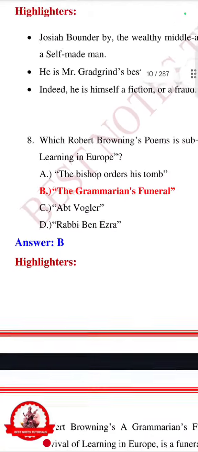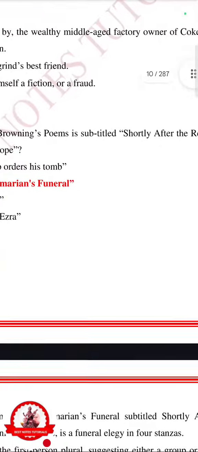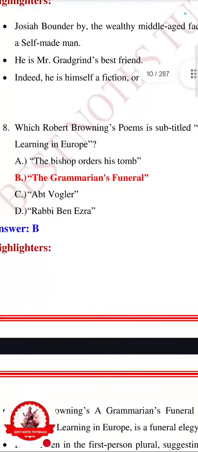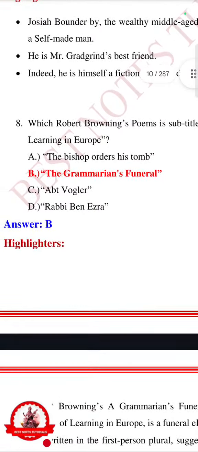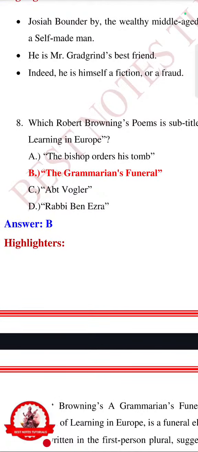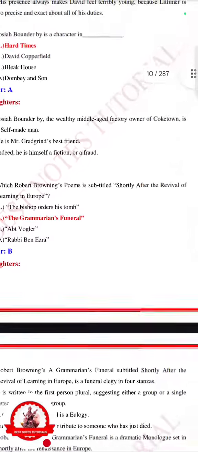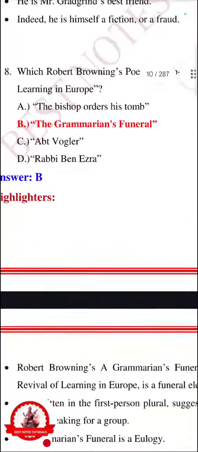Which Robert Browning's poem is subtitled Shortly After the Revival of Learning in Europe? The Bishop Orders His Tomb, The Grammarian's Funeral, Abt Vogler, Rabbi Ben Ezra. Answer is The Grammarian's Funeral, and this is Robert Browning's poem, subtitled Shortly After the Revival of Learning in Europe.